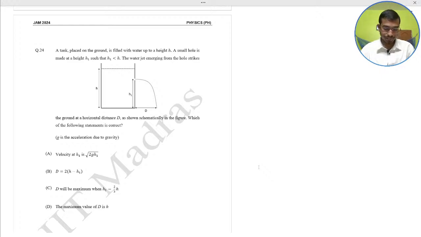So here you just know the velocity of water exiting the hole, V would be root 2g into h minus h1. This is from the general property of matter. So the first one would be not. Second option, the time taken t would be root 2h1 by g.